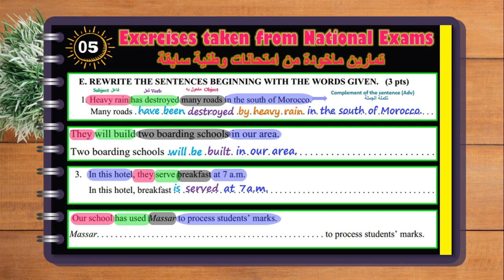For the present perfect we said we use has been or have been. Masar is singular, so we're going to use has been. Then we have the past participle of the verb used, which is used. Then we have the subject, by our school, and then you write the complement, which is to process students' marks.